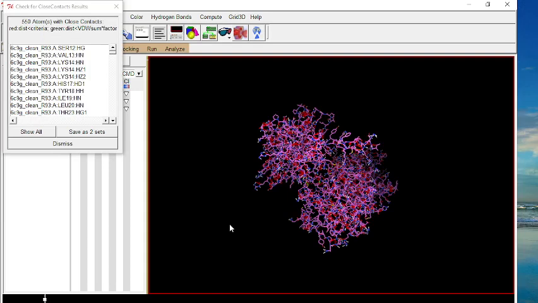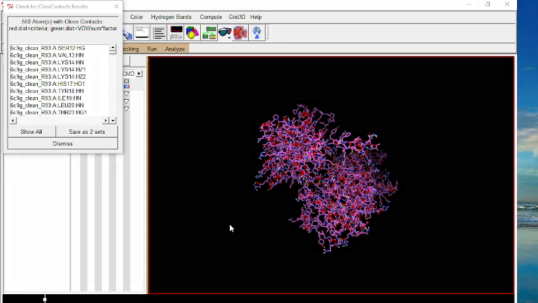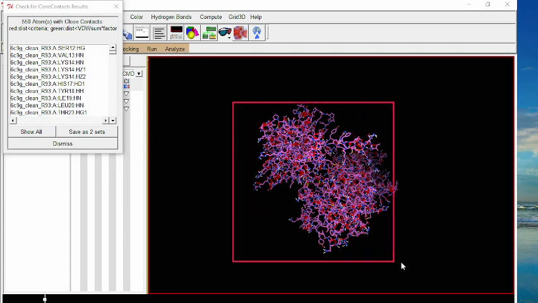AutoDock repaired this protein in almost 5 minutes. You can see that at the end of the repair, the color of the 3D structure of the protein changed. At the end of protein repair, this report will be displayed.